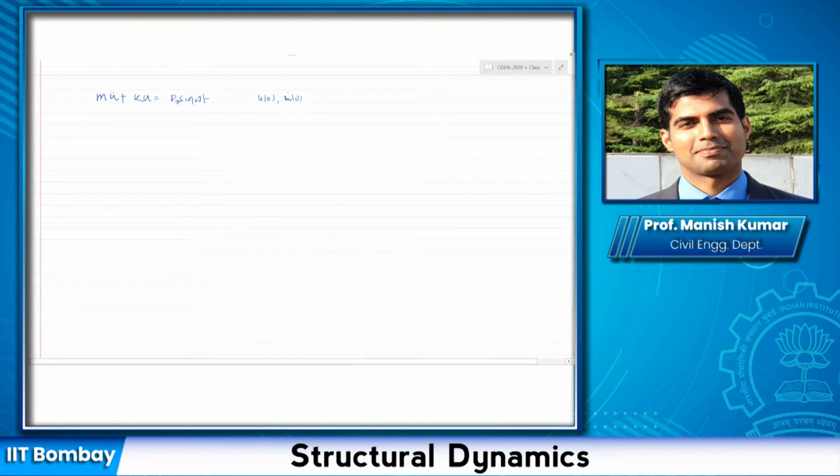Okay, and then we found that in terms of these initial conditions, I can write my u(t) as u0 cos omega n t and then u dot 0, and I had this term here.